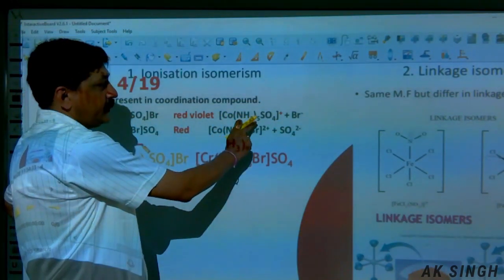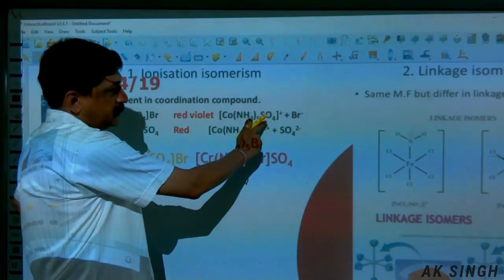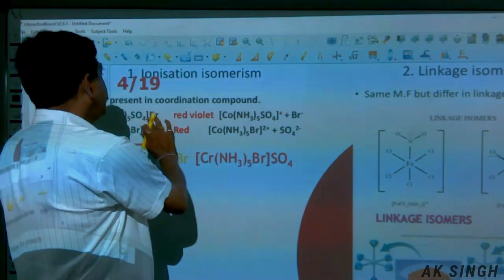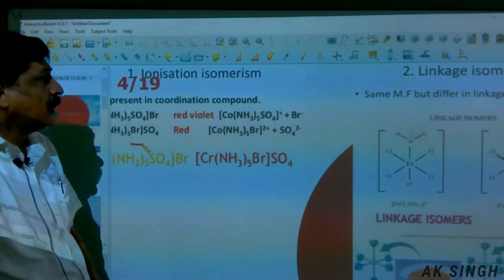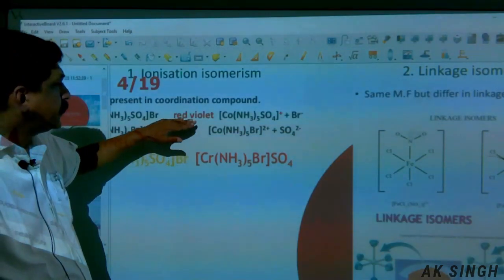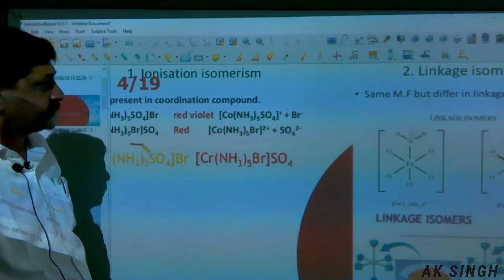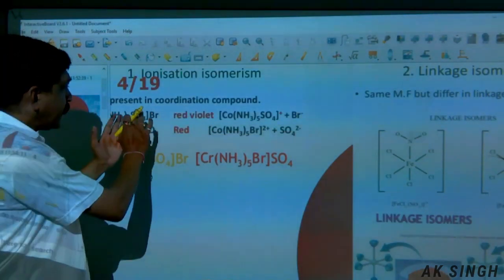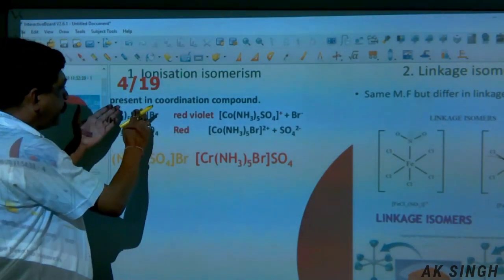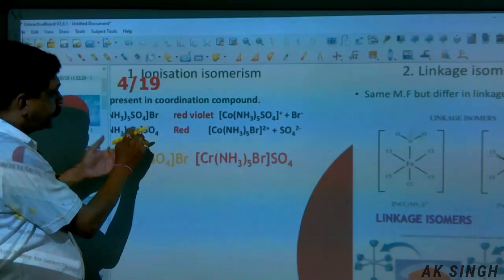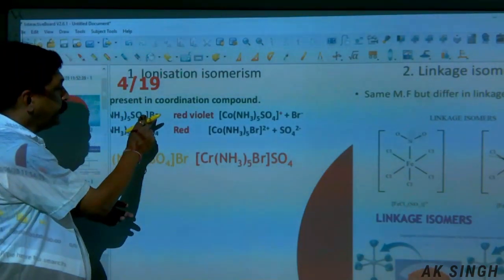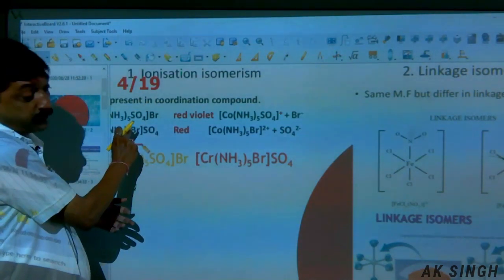Cobalt, NH3, there are 5 molecules, sulfate that is in the coordination sphere, and Br is there. Now, the color of this one is red-violet. The ionization isomer of this compound will be this, where sulfate goes in the ionization sphere and Br comes inside the coordination sphere.